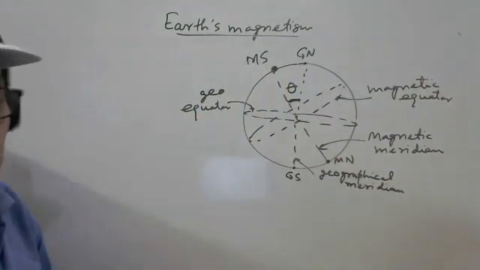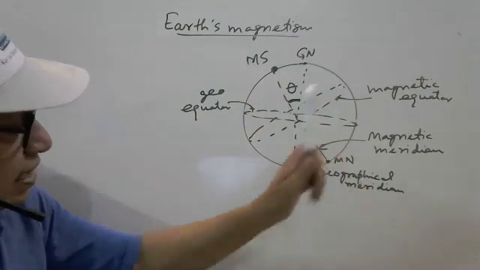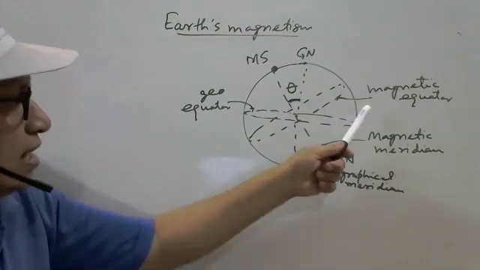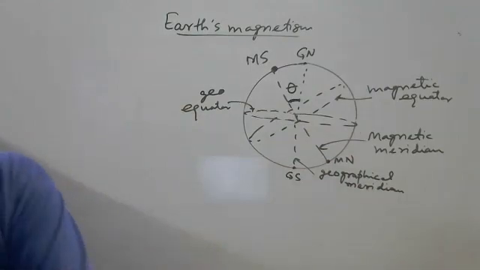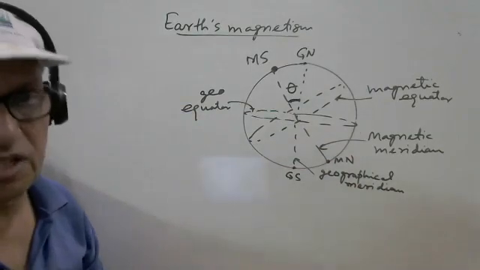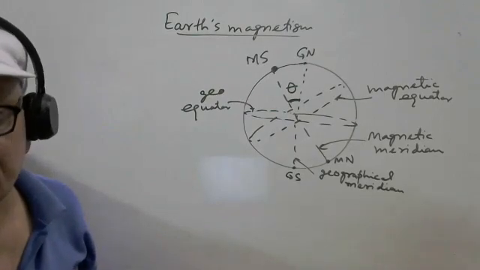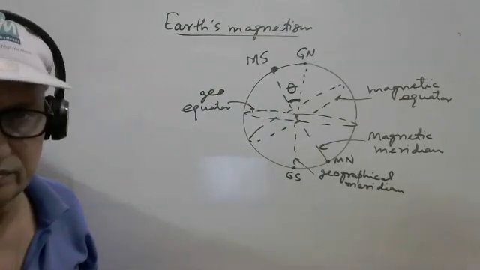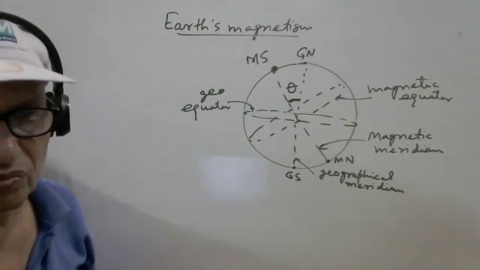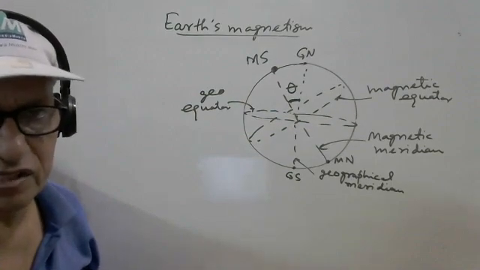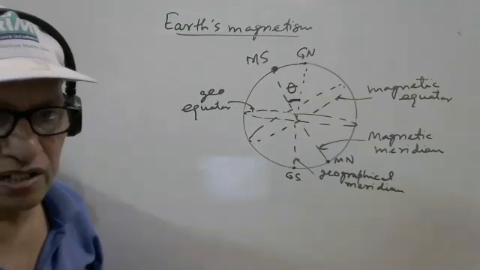It means the angle between the magnetic meridian and geographical meridian is the same as the angle between the magnetic equator and geographical equator. Just draw it. Then we will discuss some points regarding Earth's magnetism. Just note down this figure. I think there is no doubt here. It is a very simple thing. Have you noted it down?